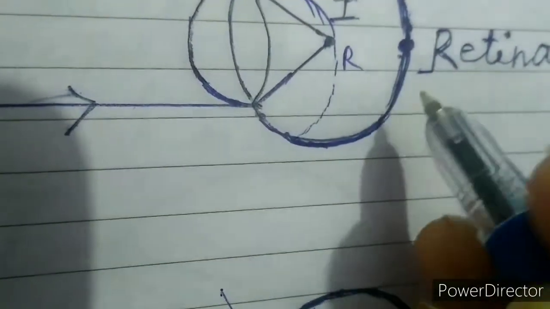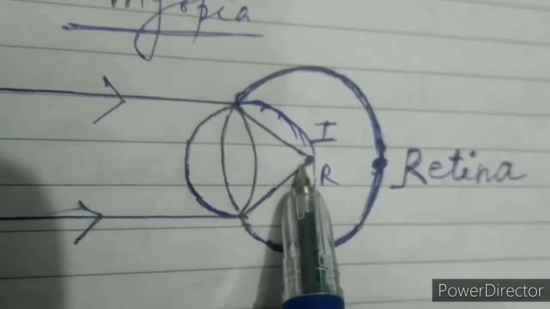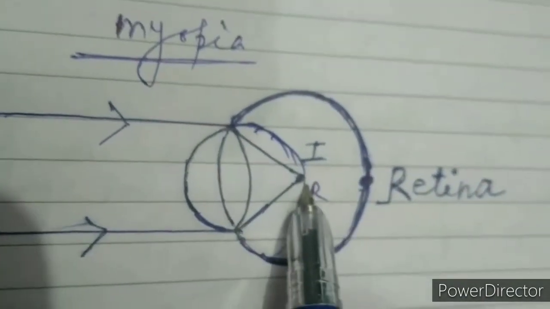The image formed here, and at that time you are able to see.